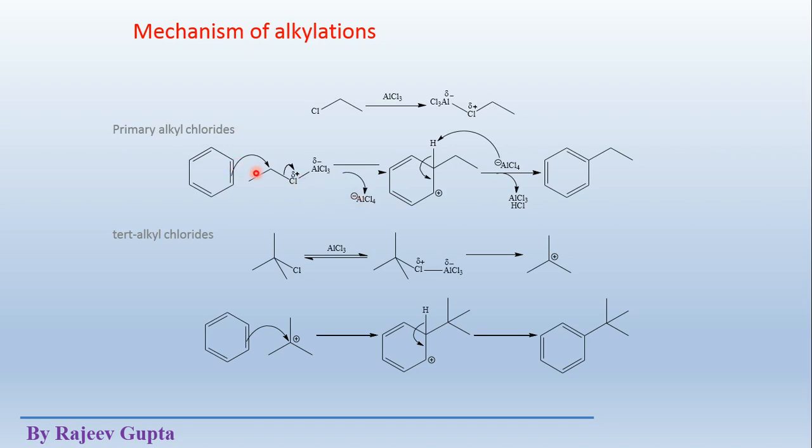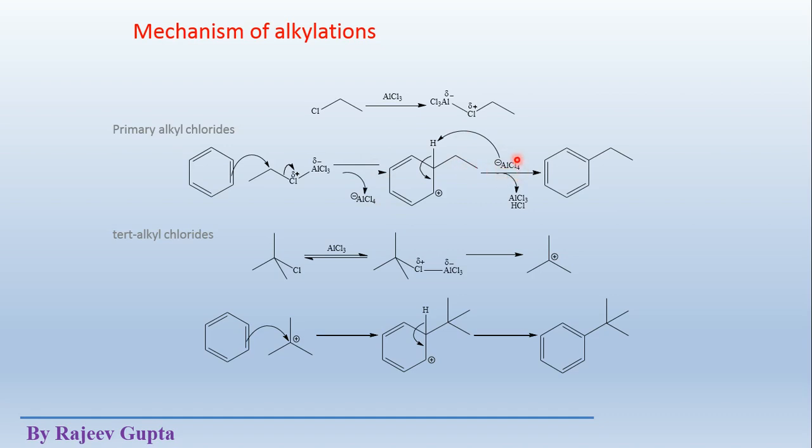Now by this movement the highly polar carbon chlorine bond breaks, and the Cl atom goes with AlCl3 and forms the AlCl4 minus anion, and this alkyl carbocation adds to this carbon atom, and here we can see a positive charge. This is the sigma complex, or arenium ion, benzenium ion.